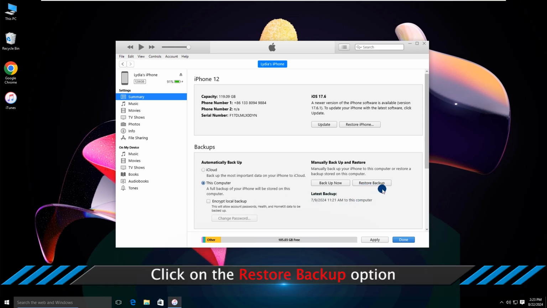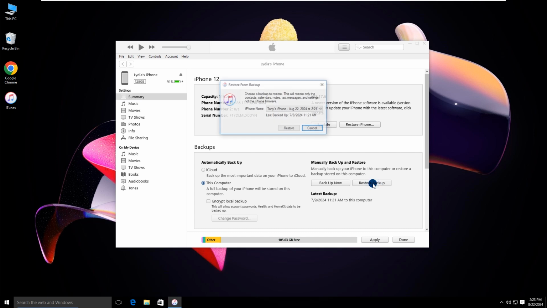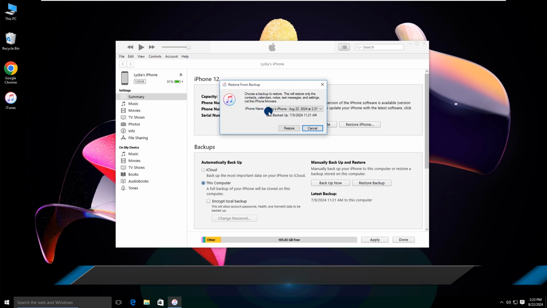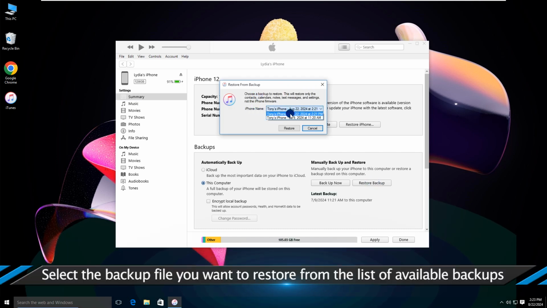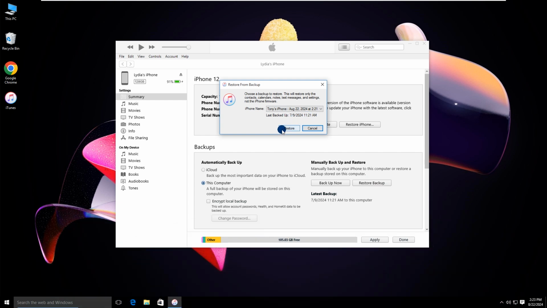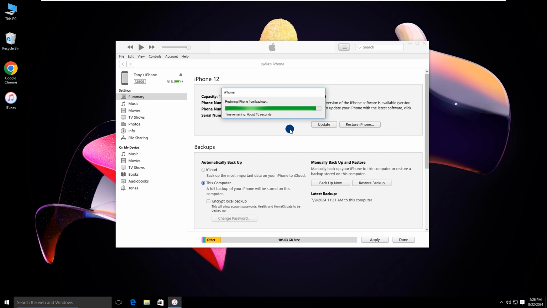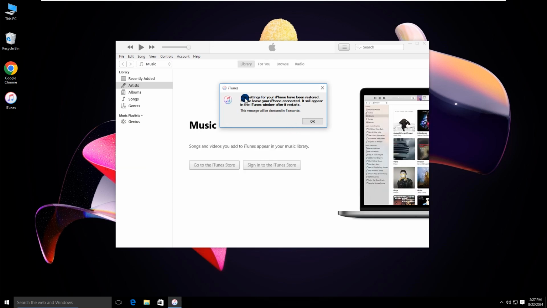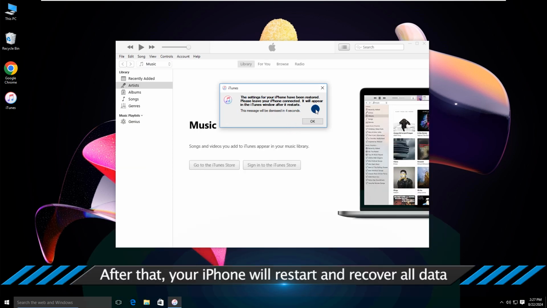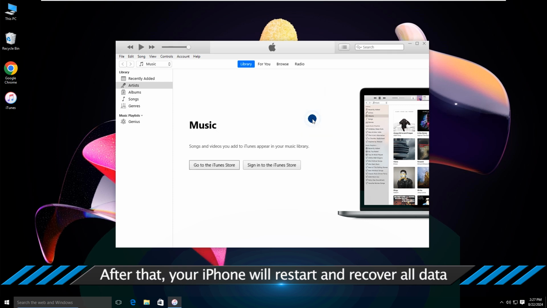Click on the Restore Backup option. Select the backup file you want to restore from the list of available backups. Click Restore and wait for the process to finish. After that, your iPhone will restart and recover all data.